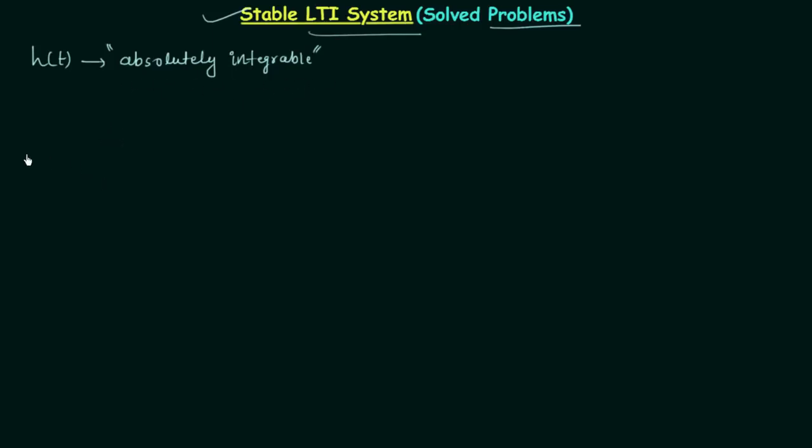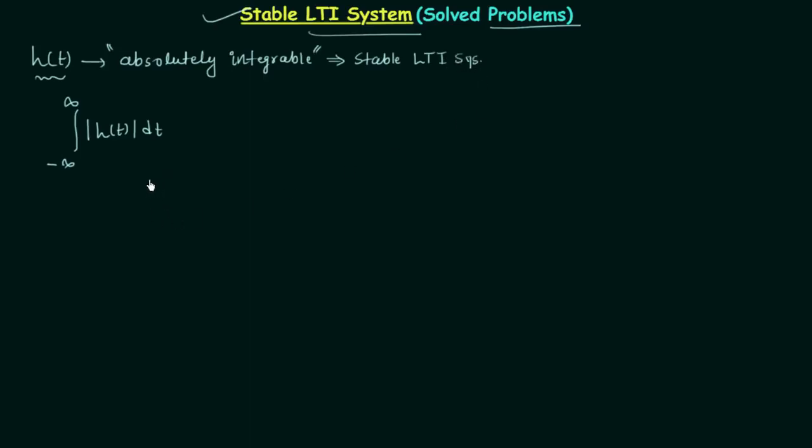This means whenever you integrate any signal, in our case the given signal is impulse response h(t), so whenever you integrate the impulse response from -infinity to infinity and you get some finite value, then the given impulse response is absolutely integrable, and this means we are having stable linear time invariant system.